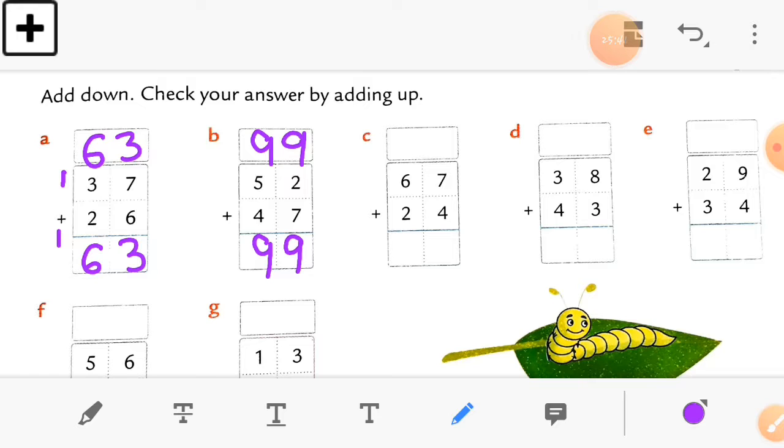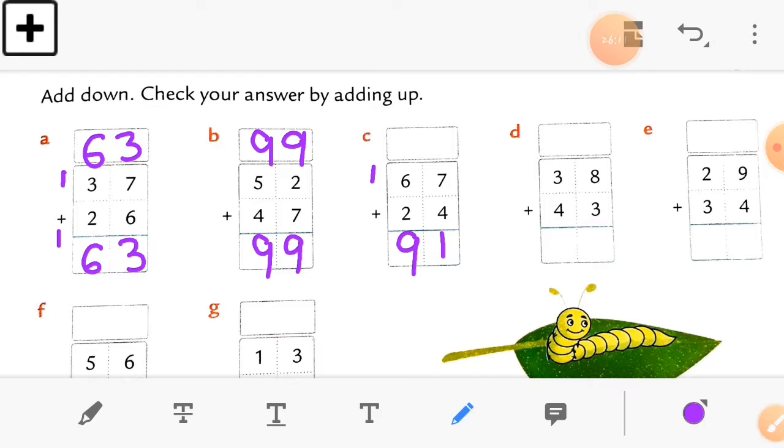So let's move to question number C. Here is 7 plus 4. So 7 plus 4 is equal to 11. So write down 1 and another 1 is carry forwarded to the tens column. So 6 plus 2 is equal to 8, and add one more to it. So 8 plus 1 is equal to 9. So write down 9 there.